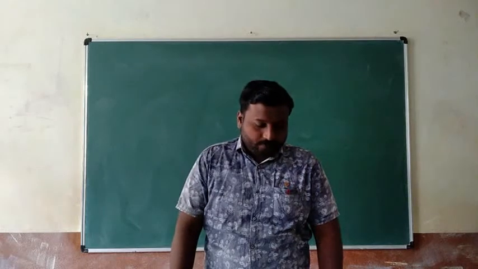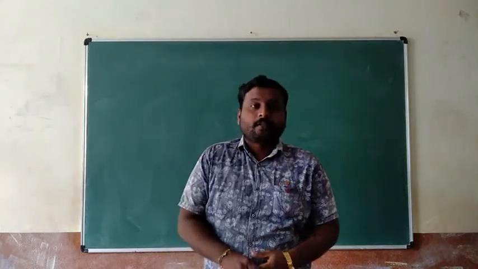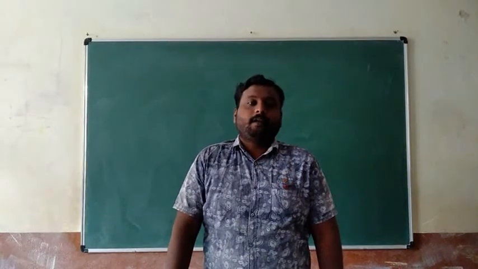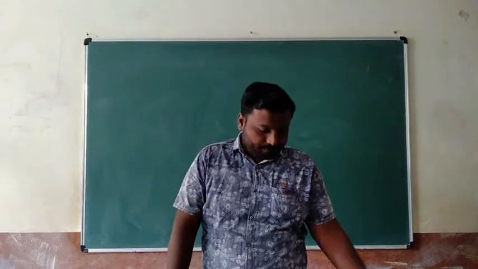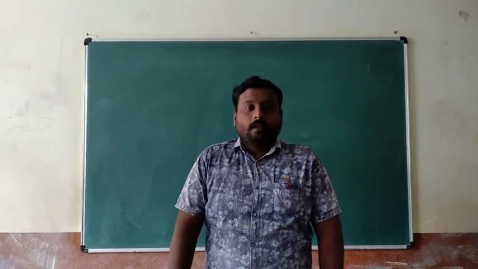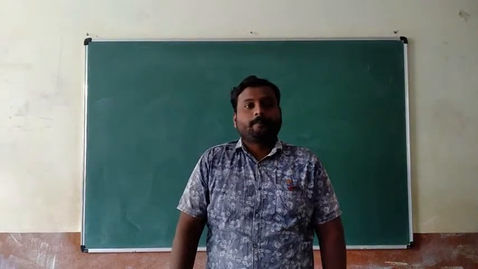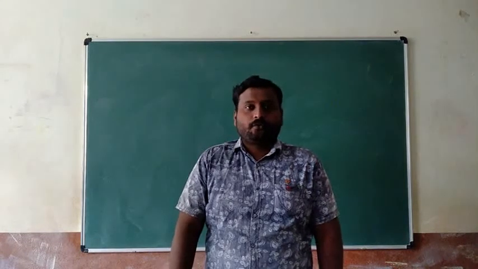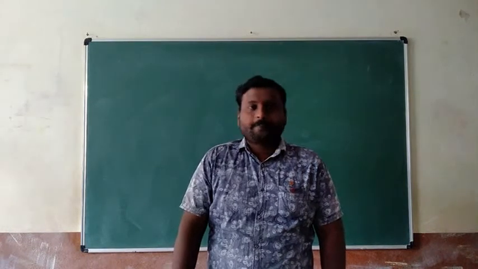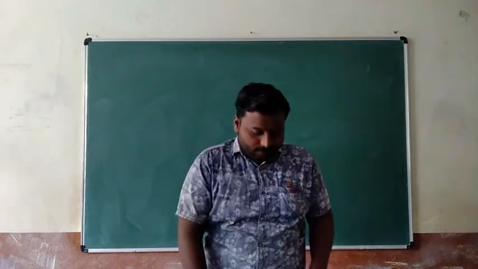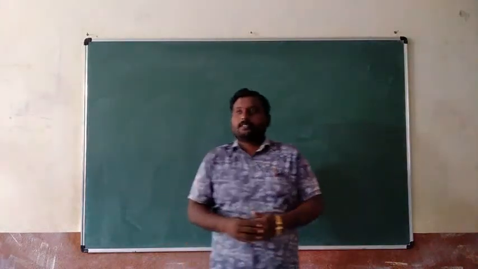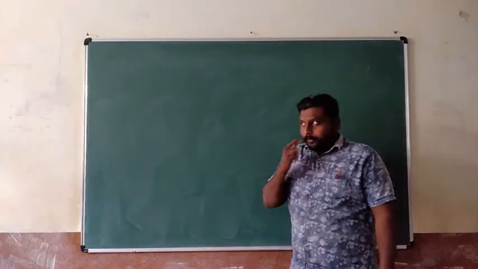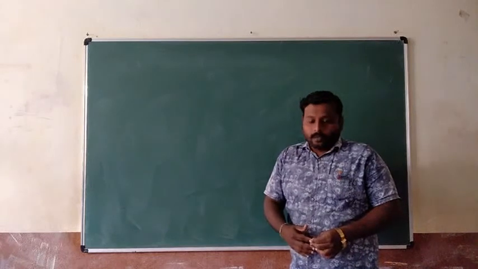Yesterday, we discussed the introductory part of control and coordination. At that time, we discussed the definition of coordination. Afterwards, how coordination takes place in human beings. It includes the human nervous system.